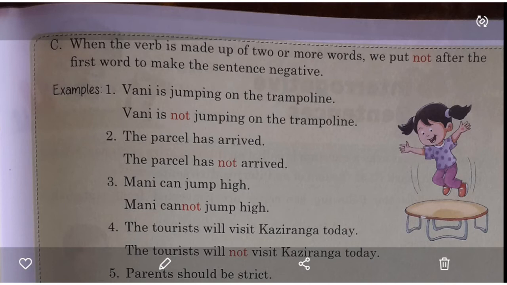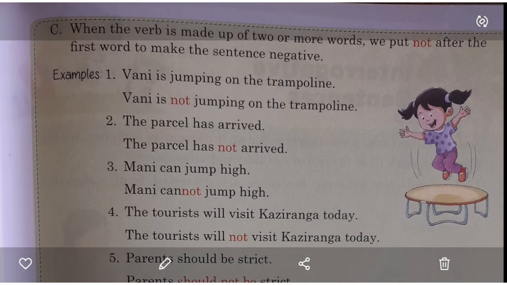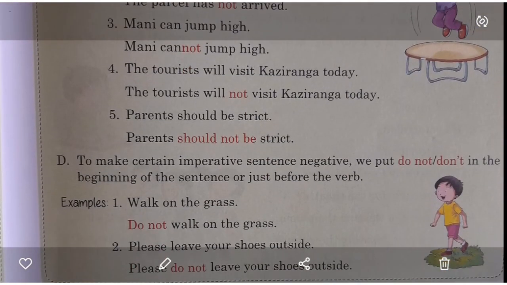The parcel has not arrived. Has is the helping verb, arrived is the main verb, so we put not after has. Money can jump high. Money cannot jump high. The tourist will visit Kaziranga today. The tourist will not visit Kaziranga today. Parents should be strict. Parents should not be strict.